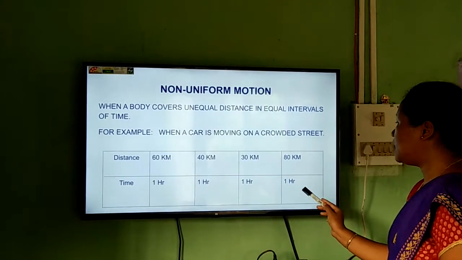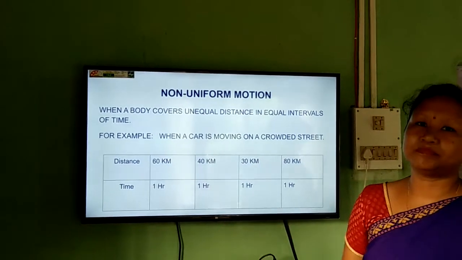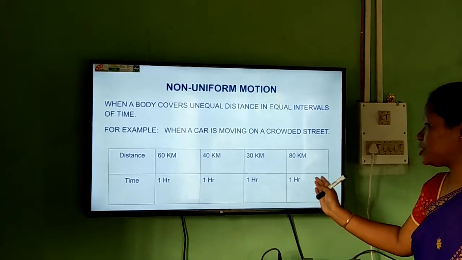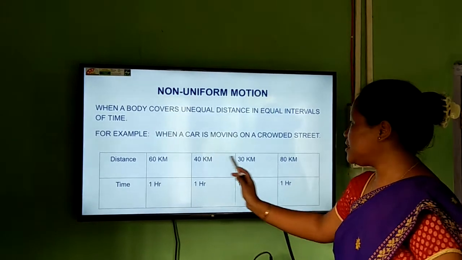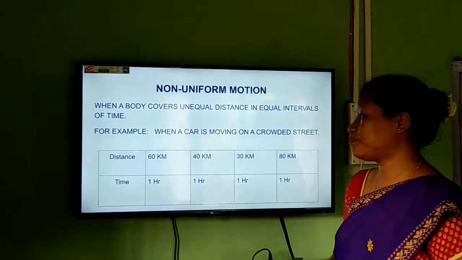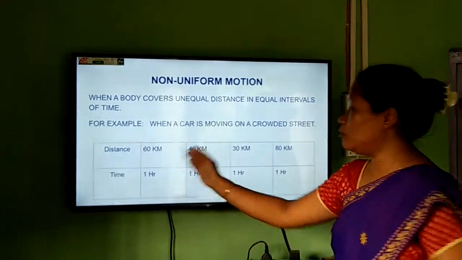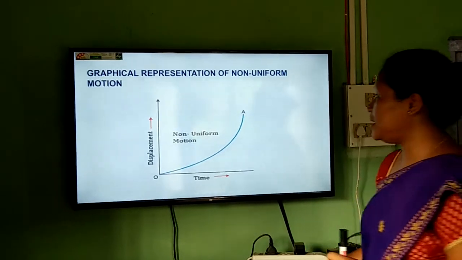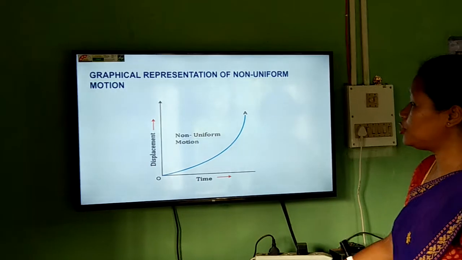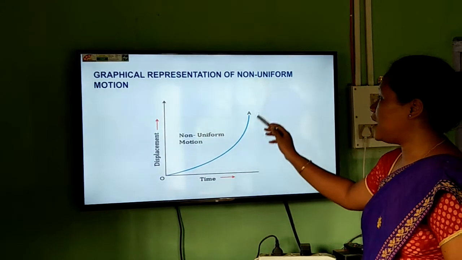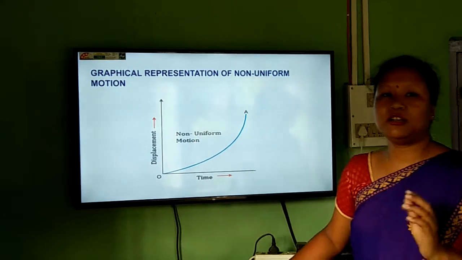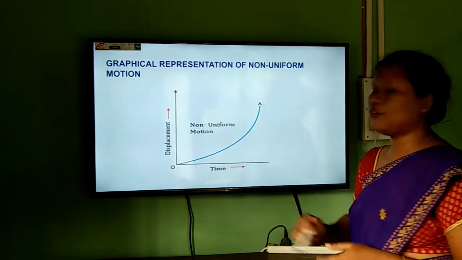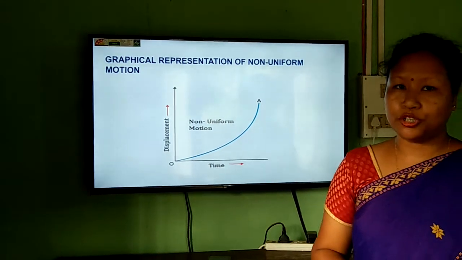Again in the next hour, maybe now the road is very clear, not much crowd is there, so it has increased the speed to 80 kilometers per hour. So here what we can see, the distances are unequal, but the time interval is always equal, 1 hour intervals. So this is called non-uniform motion. And if we draw the graph of non-uniform motion, we get a curved line like this. It will not be a straight line, we will get a curved line in case of non-uniform motion.